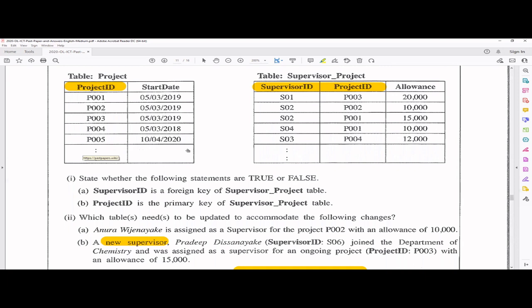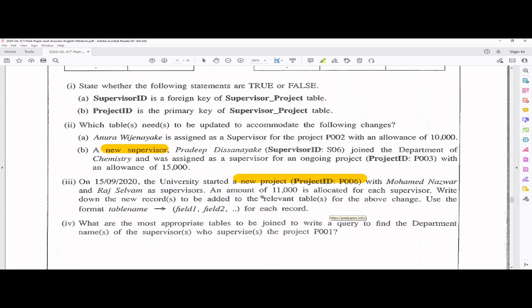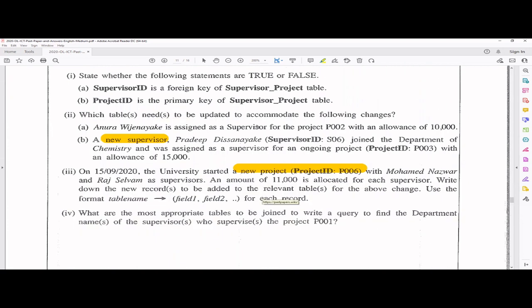So you can write the same format they have given, 15/09/2020. Make sure you write the same format. For example, if they have given it with hyphens, you have to write the same format in the answer. Okay. So in the project table, we have to actually add a new record, right?